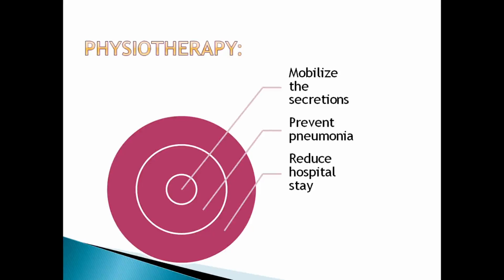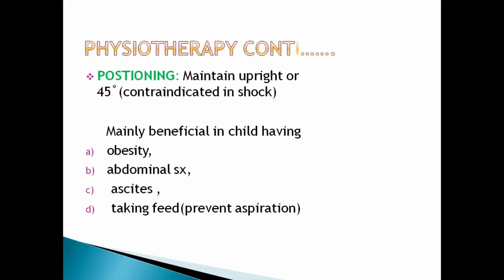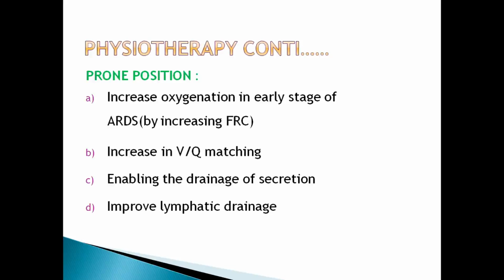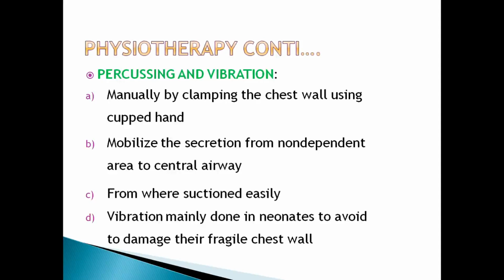Physiotherapy helps mobilize the secretions, prevent pneumonia and reduce hospital stay. Mainly it is beneficial in this 45-degree position, which is contraindicated in case of shock. It is mainly beneficial in a child who is obese, has abdominal ascites, or is taking feed, to prevent aspiration. These therapies increase drainage of secretions, improve ventilation perfusion matching, decrease work of breathing, and increase functional residual capacity. And in prone position, it increases oxygenation in early stage of RDS, improves ventilation perfusion matching, enables the drainage of secretions, and improves lymphatic drainage.